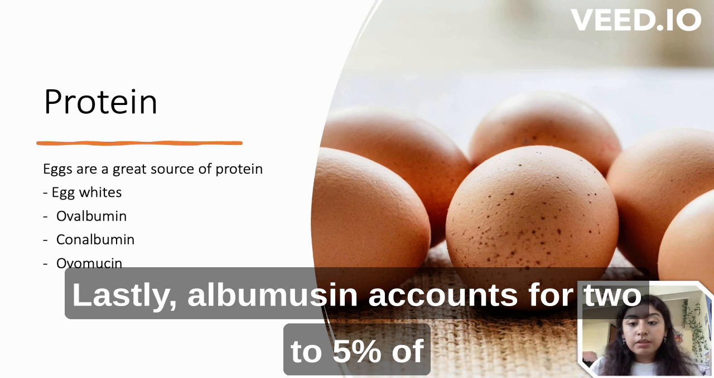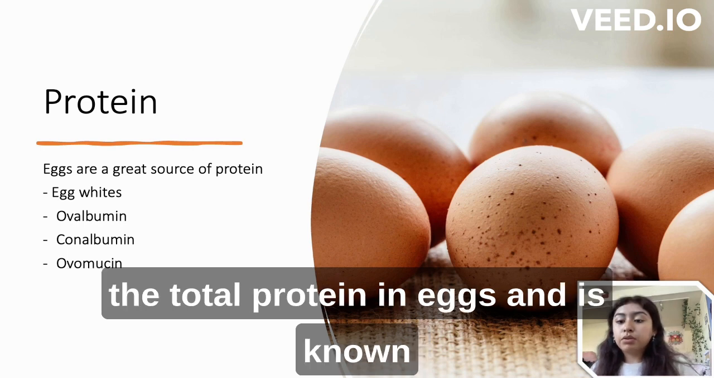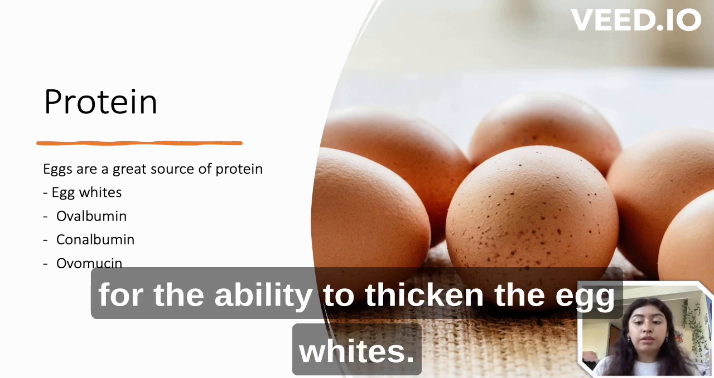Lastly, albumin accounts for 2 to 5% of the total protein in eggs and is known for the ability to thicken the egg whites.